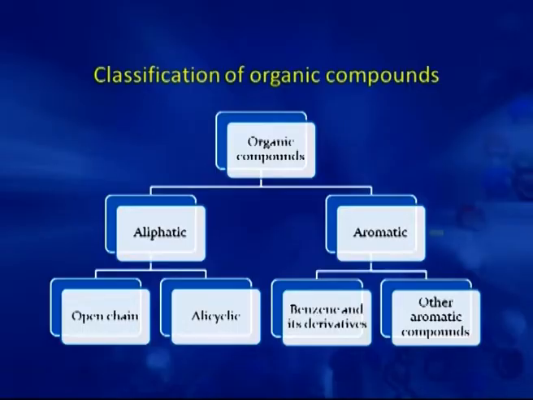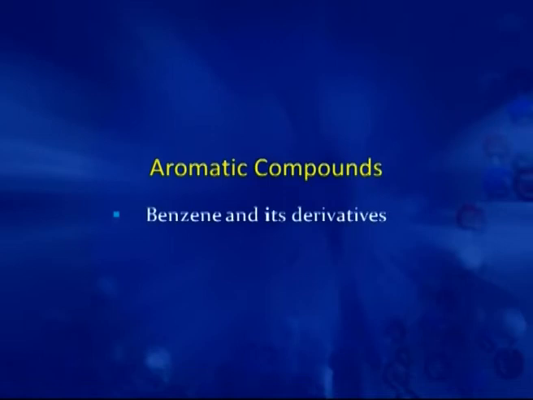cyclobutane, cyclopropane, etc. Aromatic is further subdivided into two categories, one is benzene and its derivatives, and the other is other aromatic compounds which are not benzenoid compounds. Today we discuss the aromatic compounds, and in aromatic we discuss benzene and its derivatives.